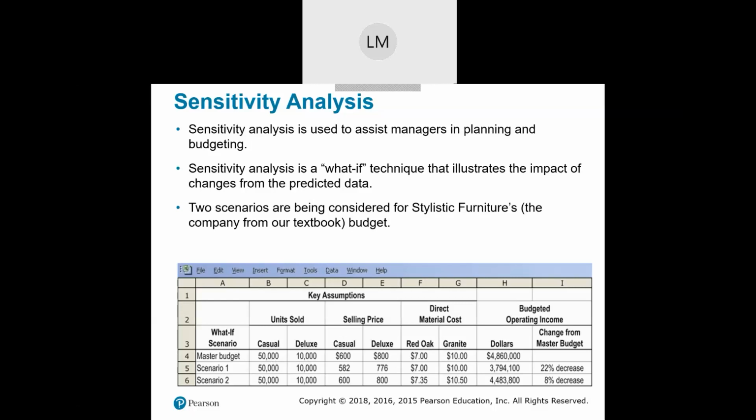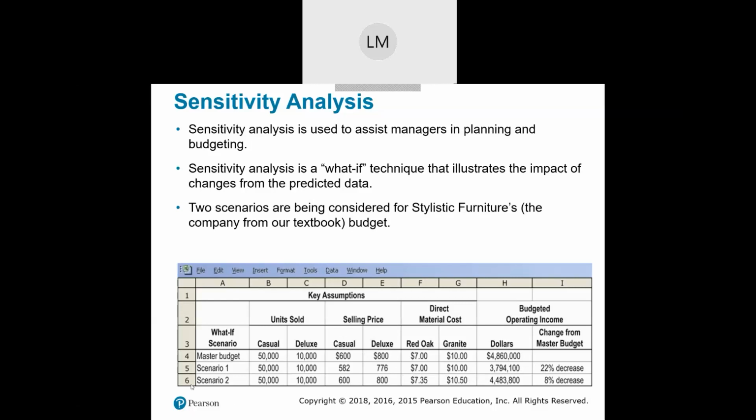We've got their sales price, $600 for the casual, $800 for the deluxe, and $7 of direct material costs for the red oak, $10 for the granite. And so we've got an operating budgeted income. But let's make some tweaks to 2 key assumptions. Let's say that we have to lower our sales price. So scenario 1 is where we have to lower our sales price. Then what happens to our operating income? Do we make that 10% growth? No, we don't. We actually have a 22% decrease.